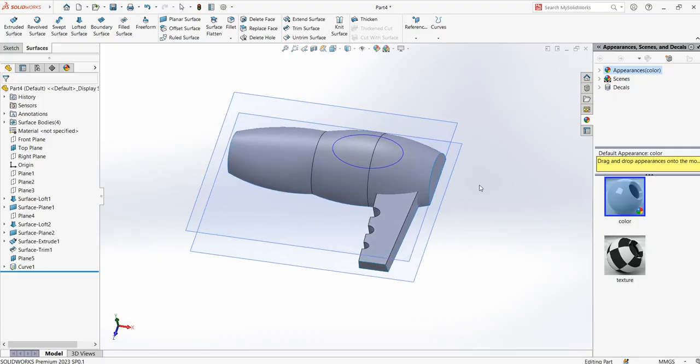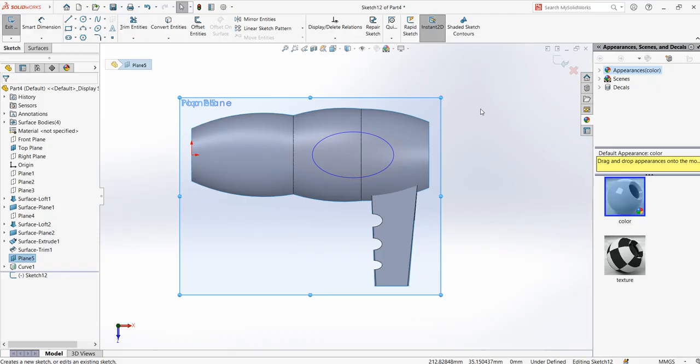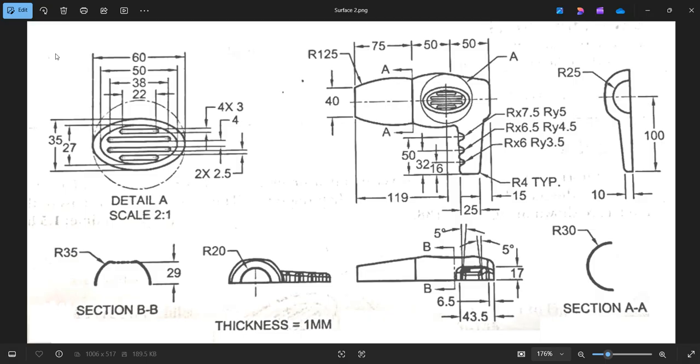Now we need to create another ellipse on this surface, on this plane. Create new sketch. Okay, now the dimension of the smaller ellipse.